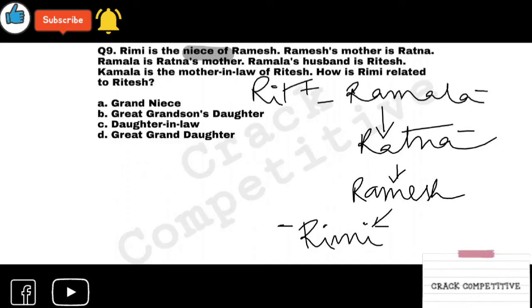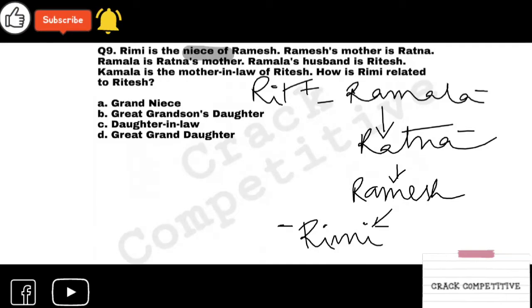So, what is the question? Rimi's relation to Ritesh is just like a great granddaughter. Am I wrong? Check it again. Ritesh and Ramala are of one generation. Then it's Ratna. Then it's Ramesh. Then, oh, it's great granddaughter. It's okay, I've said it, great granddaughter.